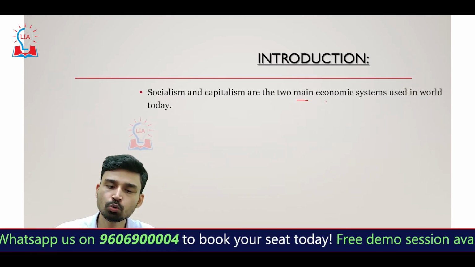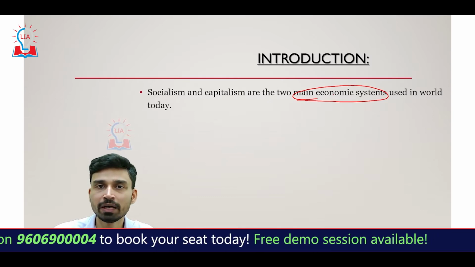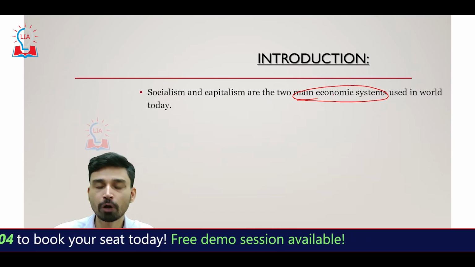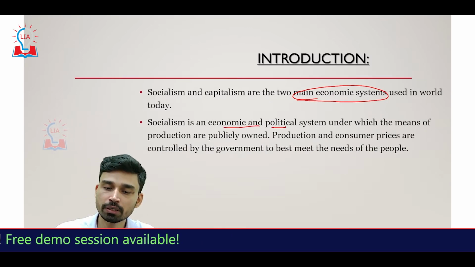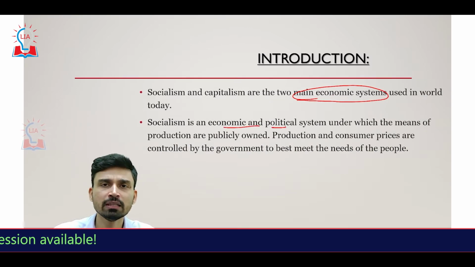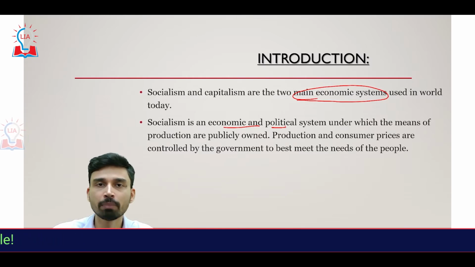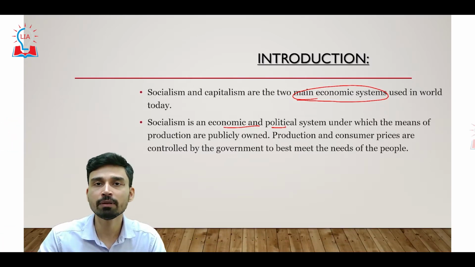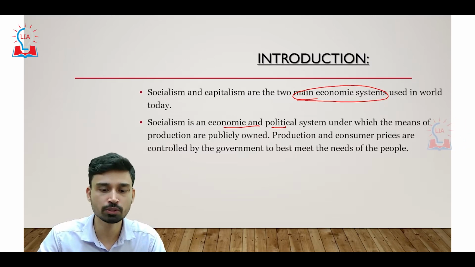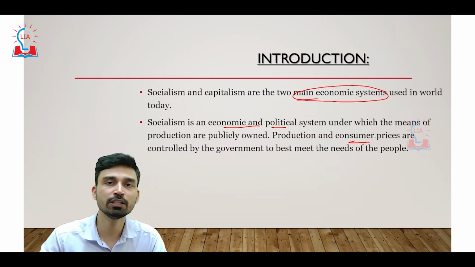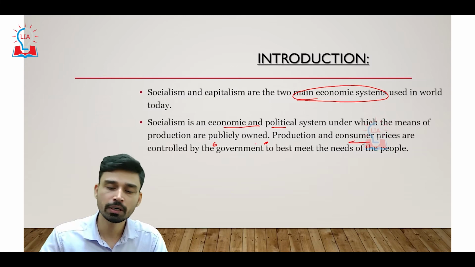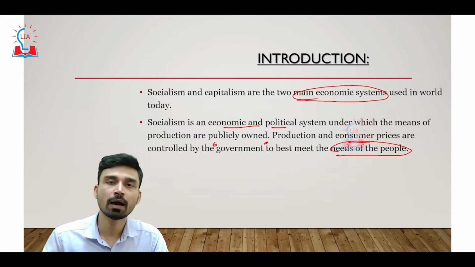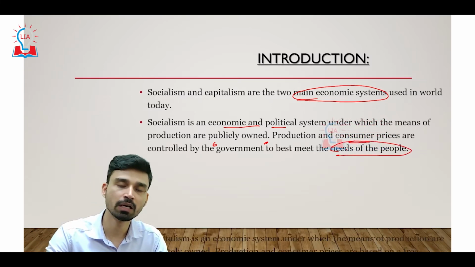These are nothing but two main economic systems that have been used by different countries at different points in history. Socialism refers to an economic and political system under which, broadly, the means of production are owned by the public. Owned by the public means every individual of that particular country or state has an equal right over the resources. Production and consumer prices are mainly controlled by the government, and it is ensured that the needs of people are best met by such decisions of the government.